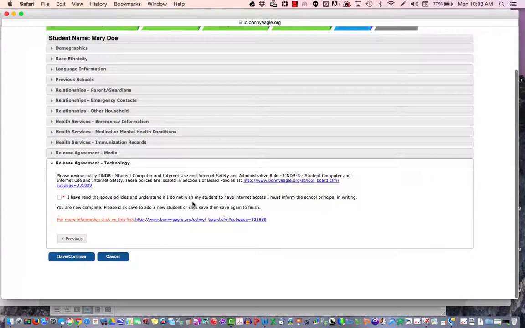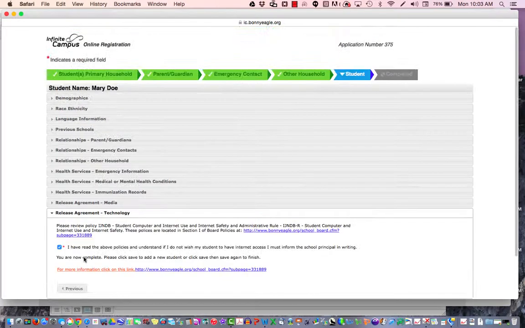This is our technology release agreement. Please read the policies found at this address regarding student computer and internet usage and safety. Once you have read them, please note that you've read the above policies and understand. If you don't wish your student to have internet access, you have to inform the school principal in writing. Choose Save and Continue.